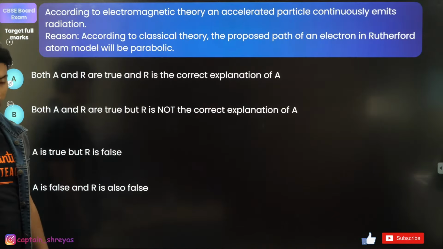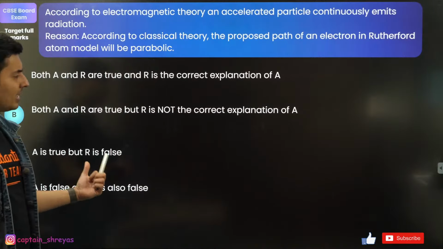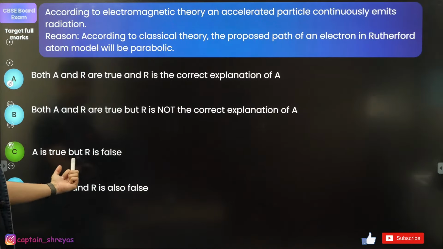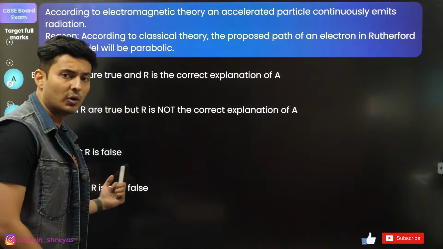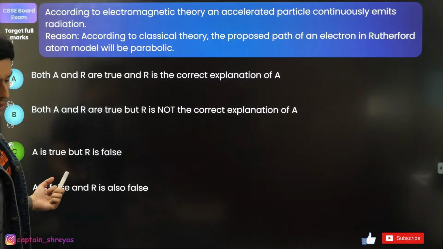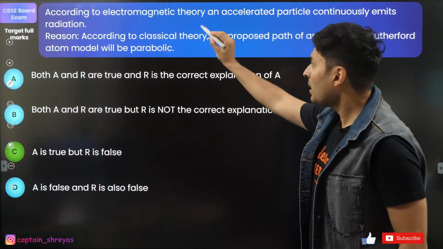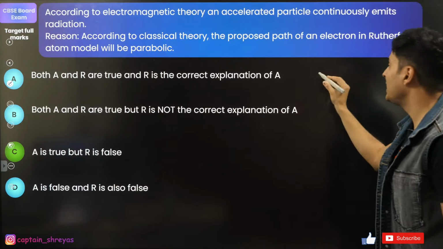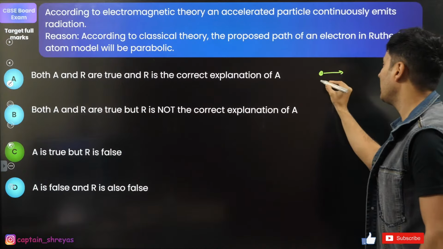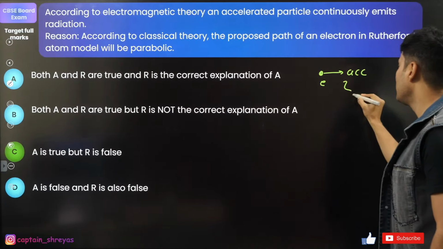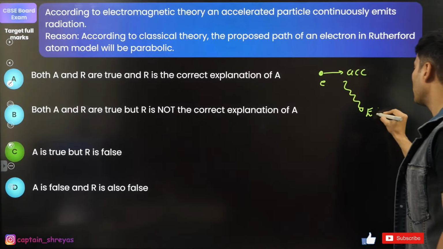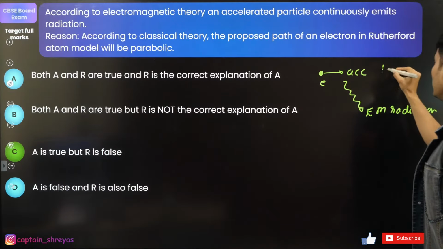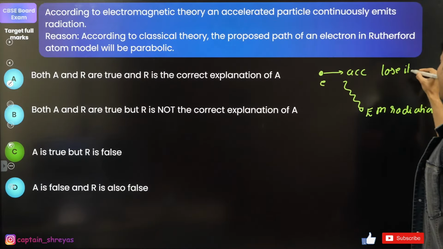Watch previous sessions also. A lot of you are saying C, some of you said B. Well, I feel that the correct answer is C. You can see that the assertion is true, but the reasoning is going to be false. Now, why is that correct? Observe. According to EM wave theory, an accelerated particle continuously emits radiation. That is correct, guys. If you take an electron and accelerate it, there will definitely be some electromagnetic radiation, and because of that, it will lose its energy.